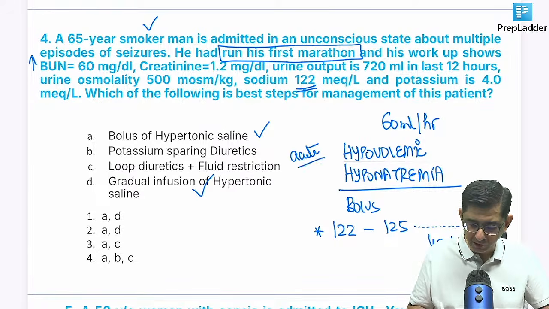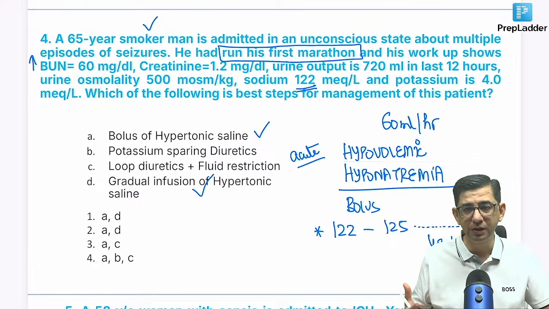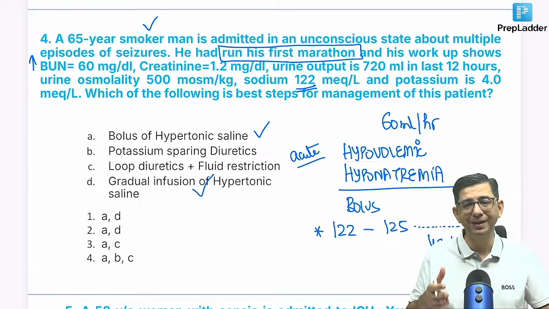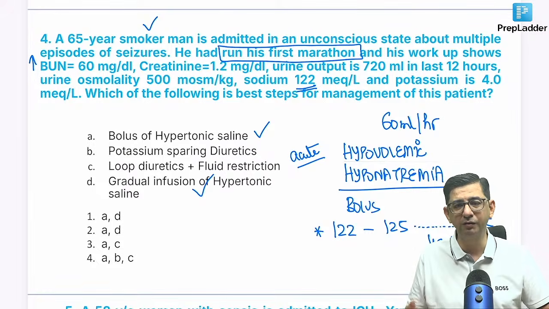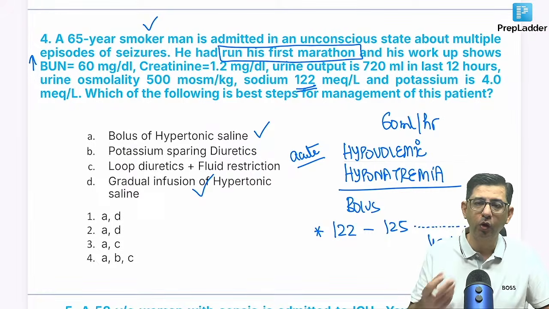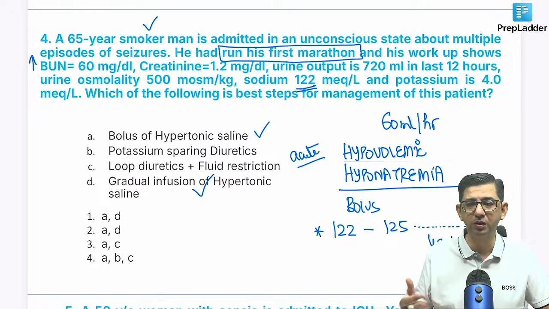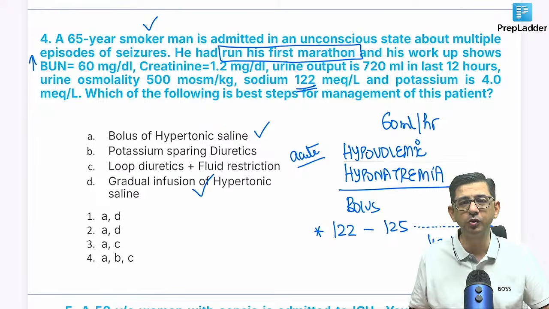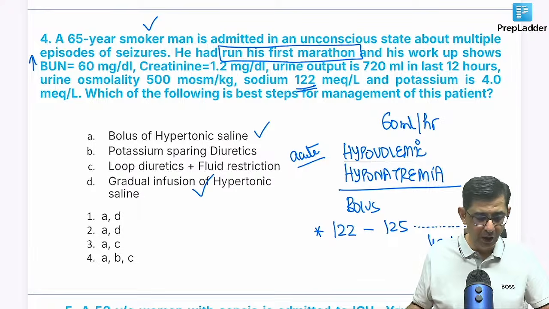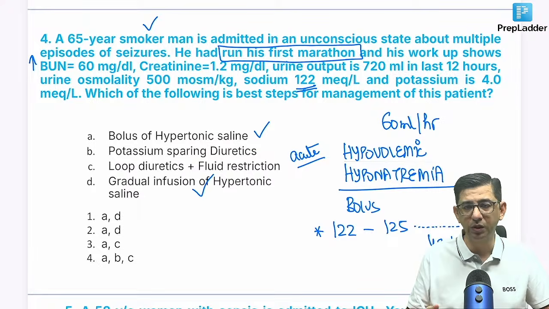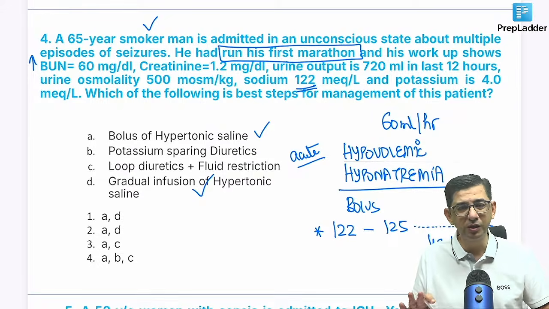Now the point is, first what do you do? You control the seizures, so hike to 125. But then subsequently, a hike from 125 to 135 would not be a good idea in a short duration. I agree that in chronic onset hyponatremia we should be doing a slow correction. But even in this patient, there is no rush now. There's no specified duration given in this question. But the point is, we first need to control the seizures, and after that cause a gradual rise. If the seizures stop, then it's okay.